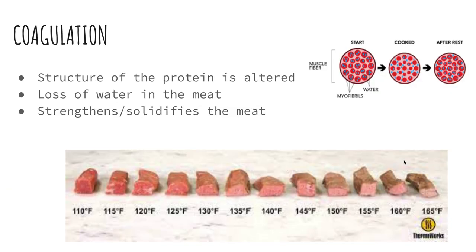Then we have coagulation, and coagulation is induced by heat and even acids. And what happens is the protein structure is going to change due to the heat. So in the meat making process, the meat experiences coagulation and a loss of water. And because it's losing water, the meat is going to become more solid and more strong and less chewy.